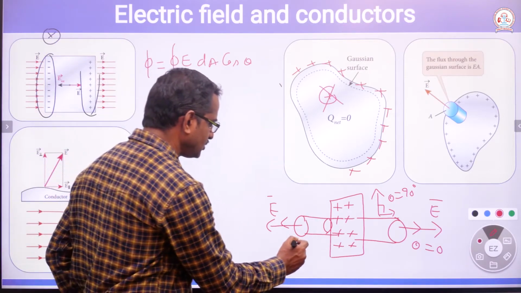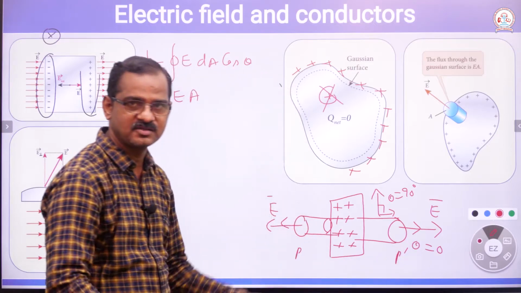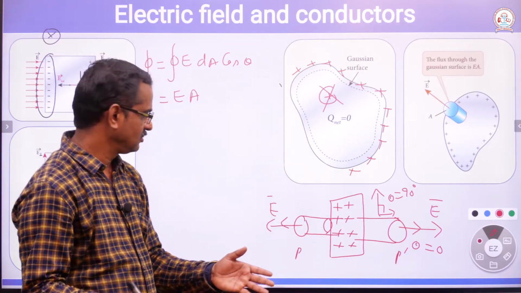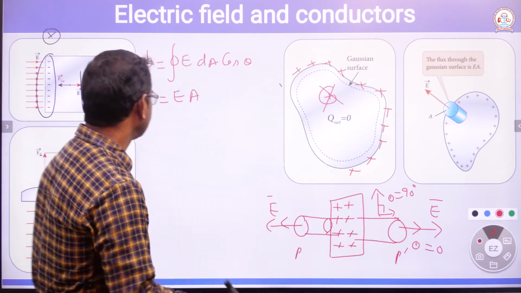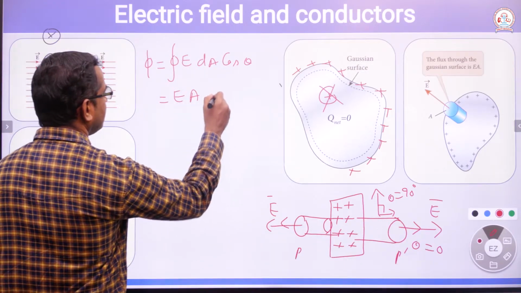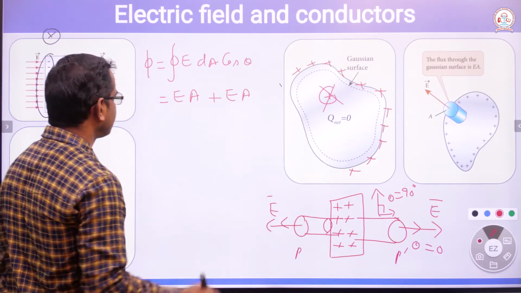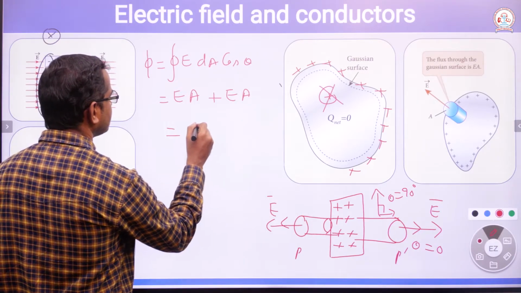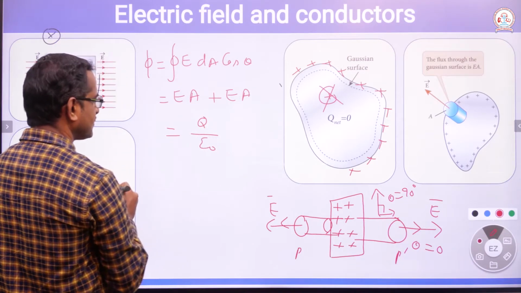Due to P and due to P dash, there are 2 points we can consider on either side of the conductor. Then we get EA plus EA, because there are 2 points on either side. That is equal to the total charge enclosed by the surface times 1 by epsilon naught.